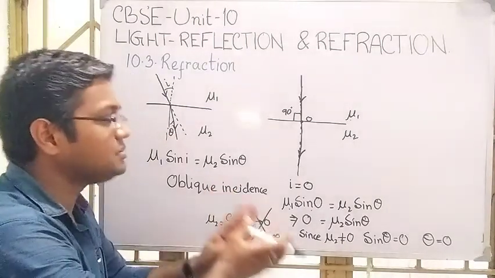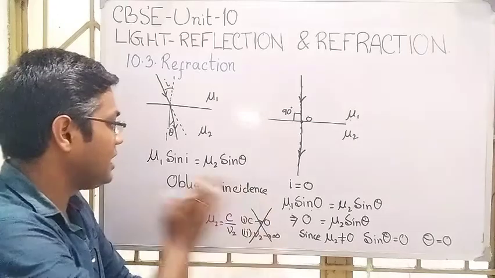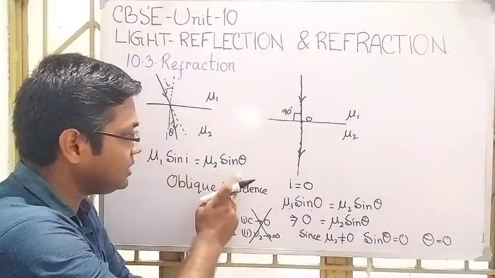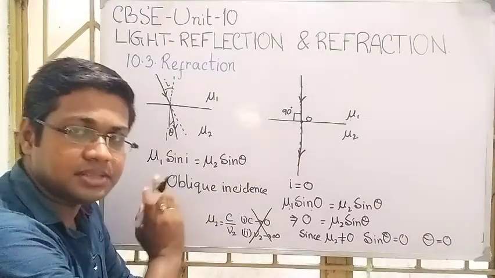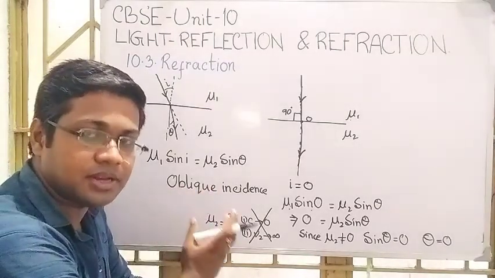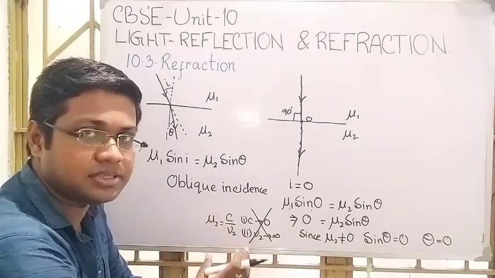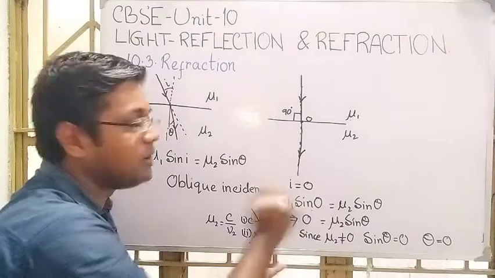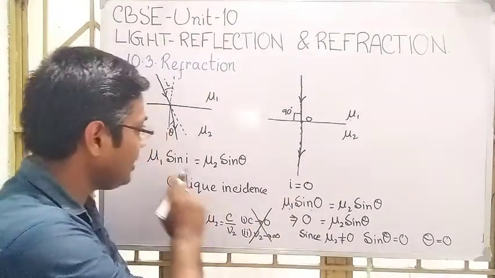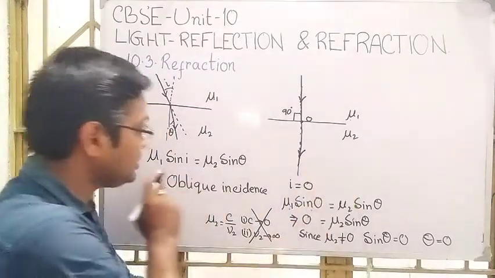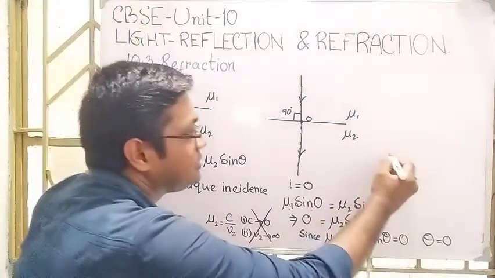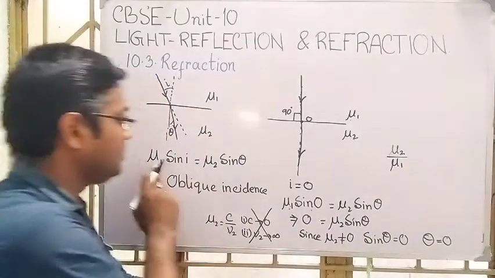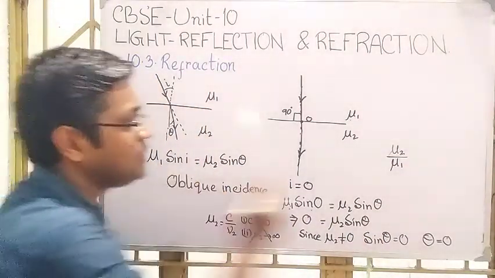Now, why am I saying that mu1 sin I equal to mu2 sin theta, the Snell's law of refraction or the second law of refraction, is not valid in case of normal incidence? If I write from this relation, it allows us to write mu2 by mu1 equal to sin I by sin theta.